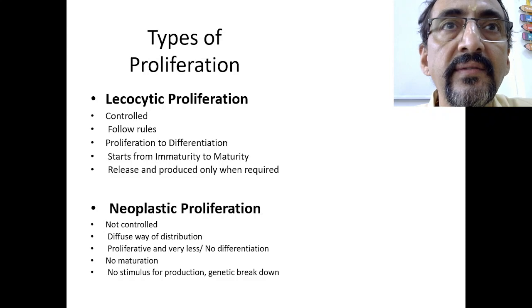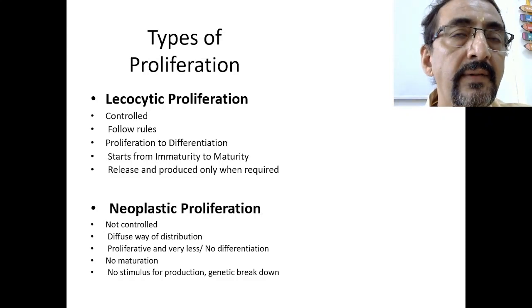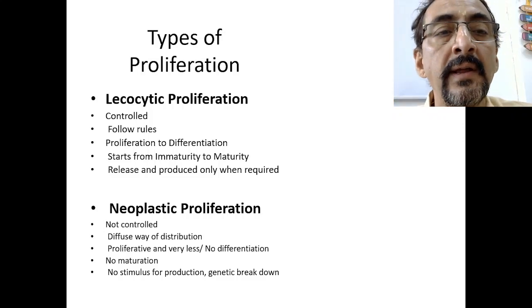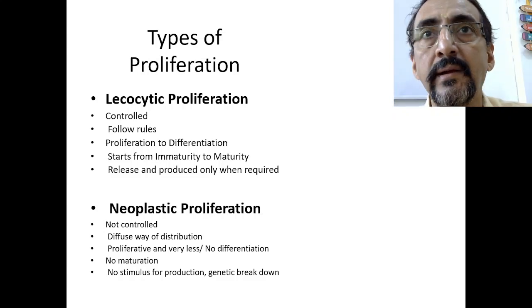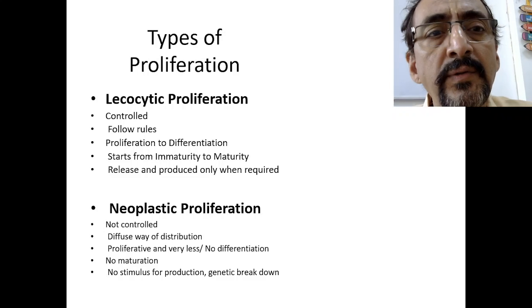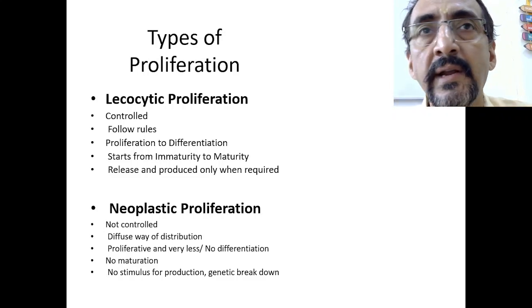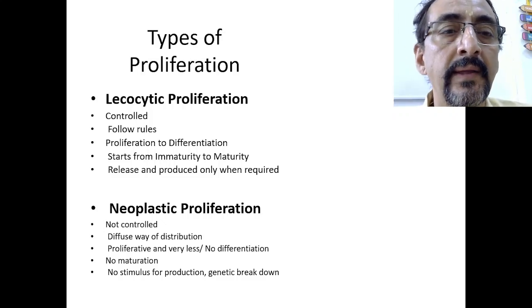They release and produce only when required. Their release or proliferation is stimulus mediated, in the sense that whenever there is a need and a call from the immune cells, these leukocytes start proliferating and then release into the blood. This type of normal leukocytic proliferation takes place whenever a person encounters any type of infection, as per the call of the immune system.